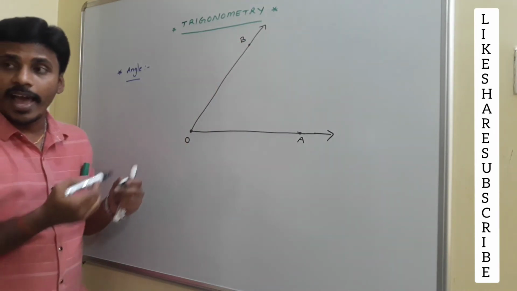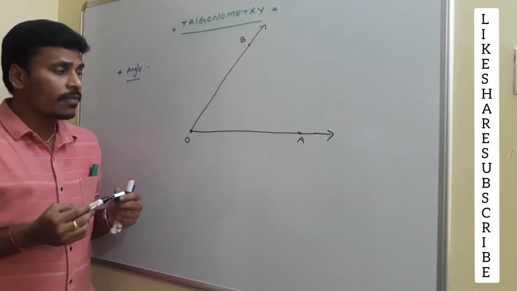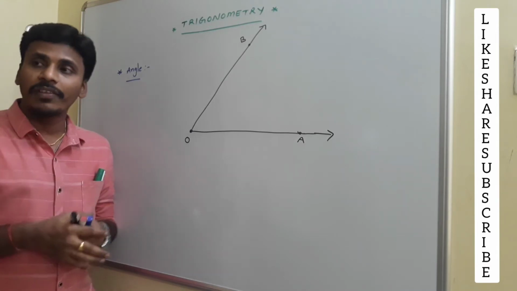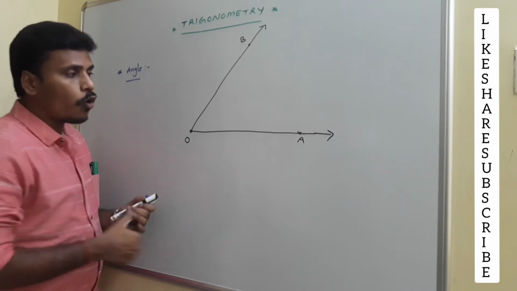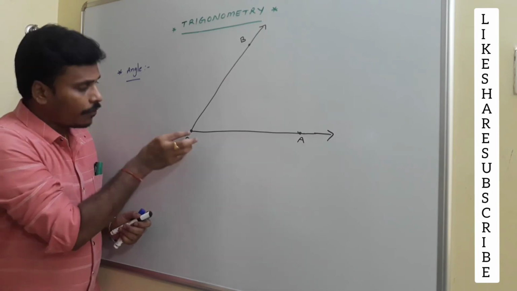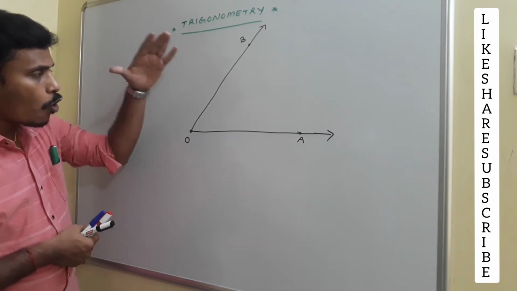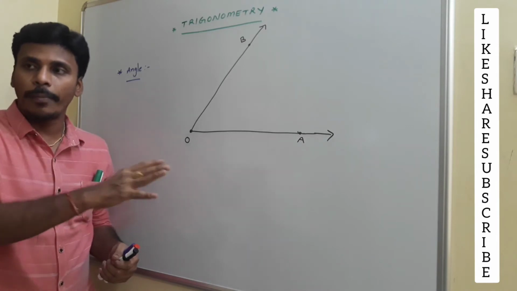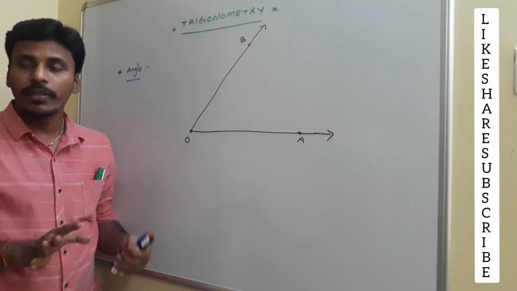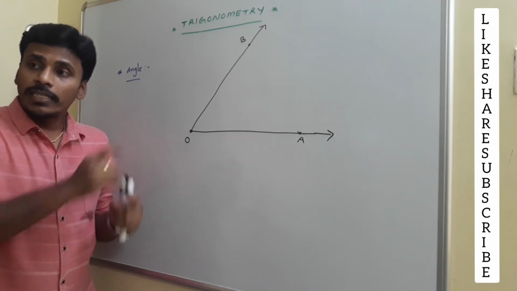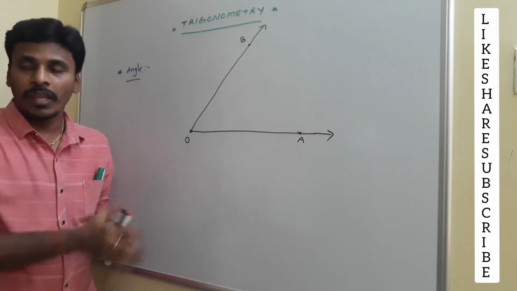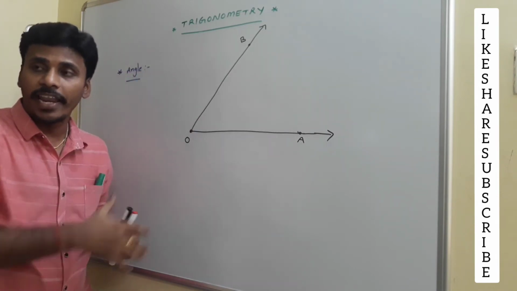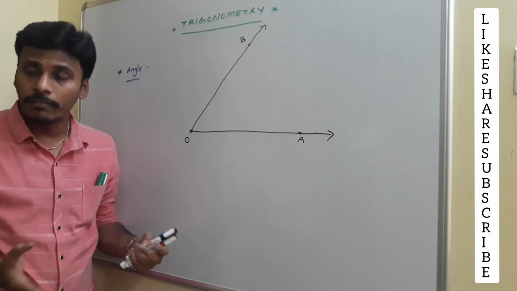So if you look at the diagram on the board, this is a system of two rays having the same initial point O. OA is one particular ray with initial point O, and OB is another ray with initial point O. On the two-dimensional plane, we are discussing everything. I think you know that this board is a part of the plane. If you extend this board in all the directions indefinitely, then it becomes a plane.